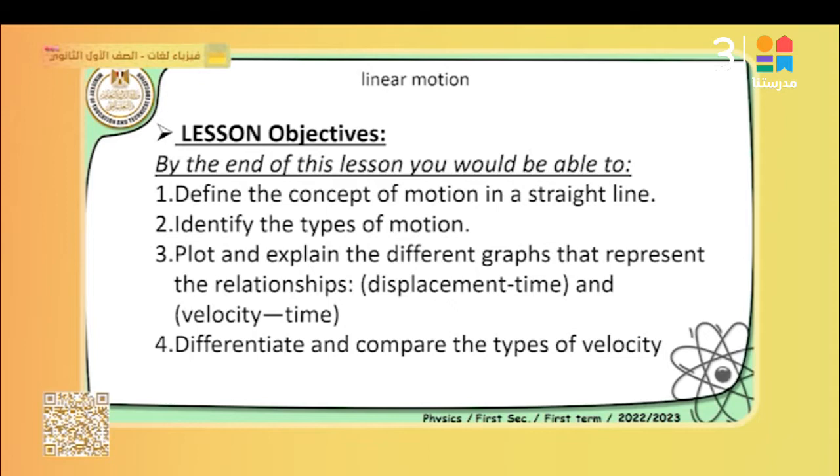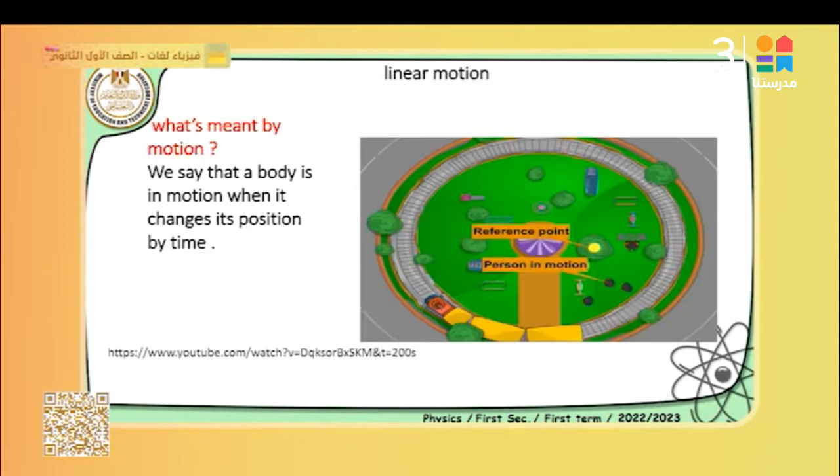First, we should know, if I ask you a question, what is the meaning of motion, or what is meant by a moving object? If you look at the slide, you may note some moving objects, just like the train or the persons, they move.